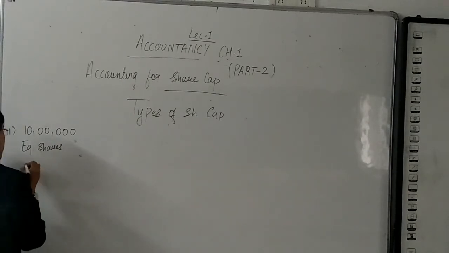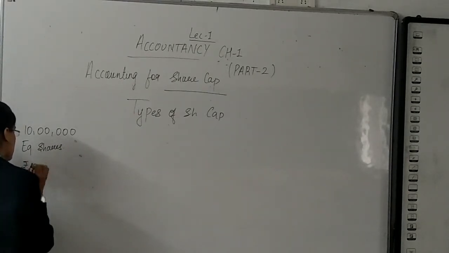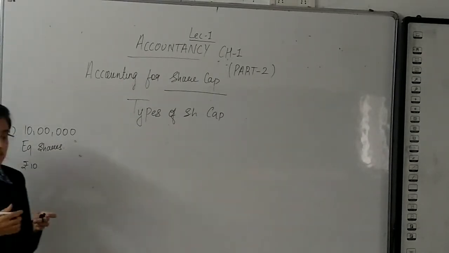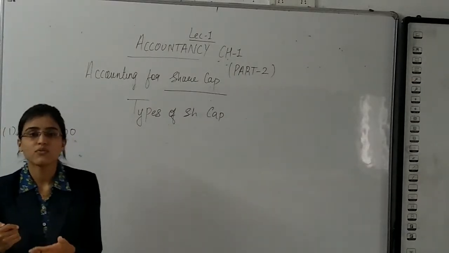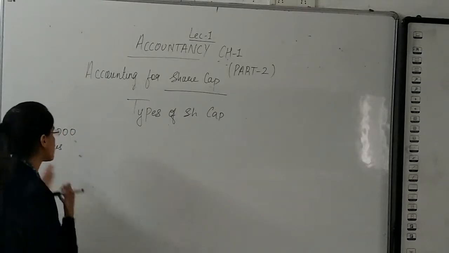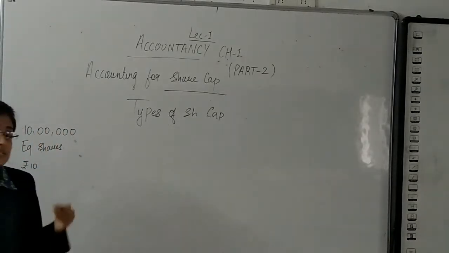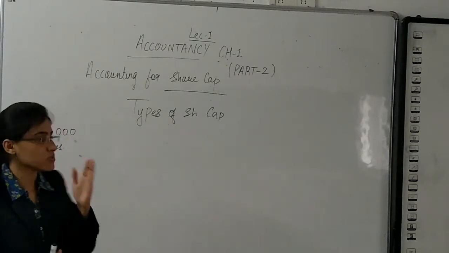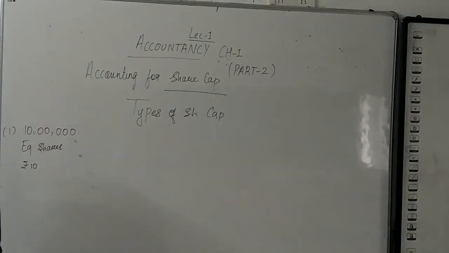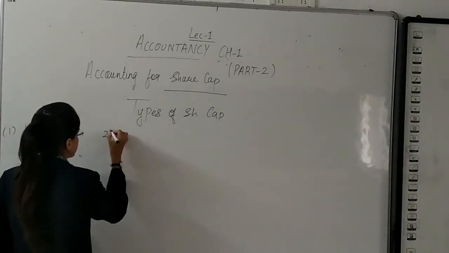What is the price of each share? Rupees 10. You might be thinking, why 10? Nominal value or face value of a share is generally rupees 10. In case it is 100, it is mentioned in the question. Otherwise nominal value or face value is considered to be 10. Okay? So now the second thing.